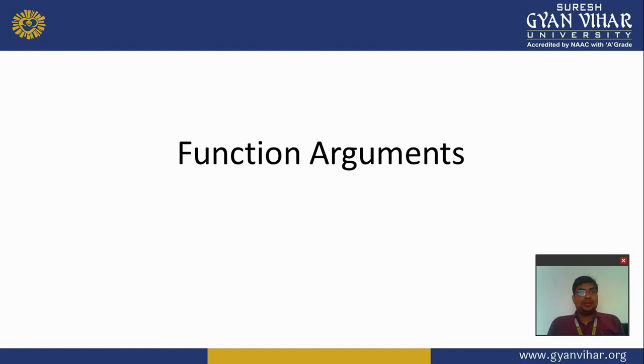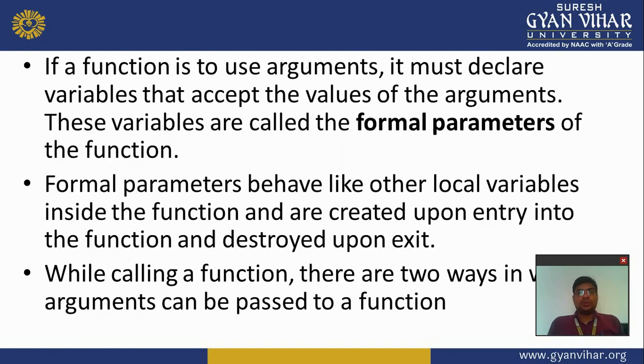When we declare a function and declare formal parameters, formal variables like int x and int y, then they are called the parameters. After that, when we call the function, we need a value for the parameters, and that value is called the argument. So if a function is to use arguments, it must declare variables that accept the values of the arguments. These variables are called the formal parameters.